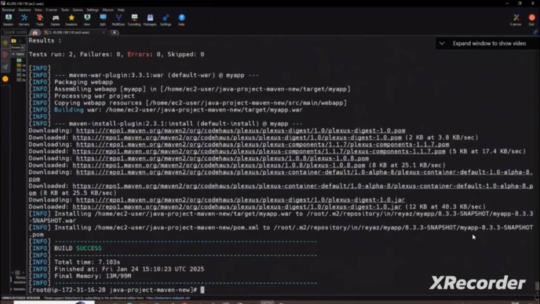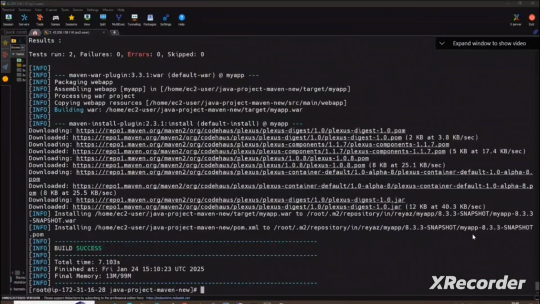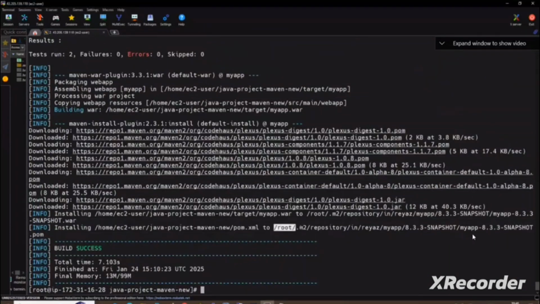Okay. You see this here. Installing all these things into where? So if I want to go there, if you want to list that .m2, so ls, which one? Root .m2. Do you see that repository got created here?